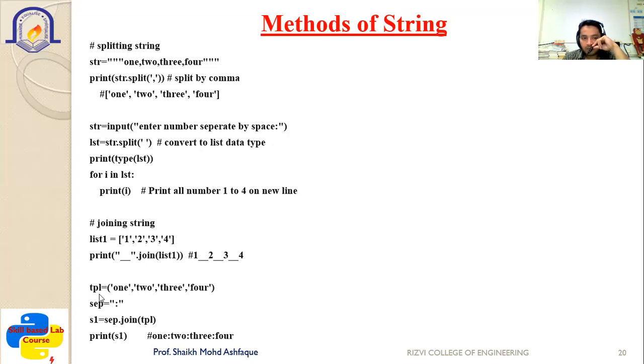Next, suppose a tuple is defined, tuple 1, 2, 3, 4. Next is SCP equal to double quotes with a colon inside the double quotes. Now, if you write S1 = SCP.join, here colon, you want to join it along with the content of your tuple. So SCP.join and then TPL, that is your tuple. Whenever you print S1, you can see the output 1 colon 2 colon 3 colon 4. In this way, if you want to join or represent the data, you can represent it.